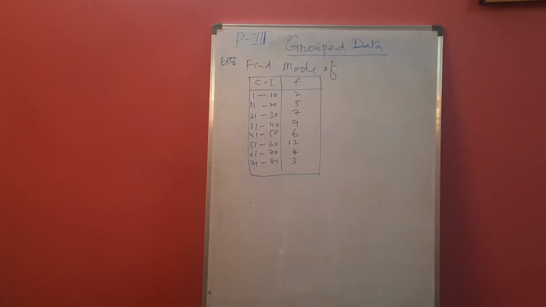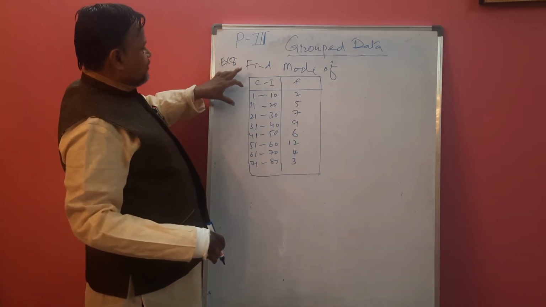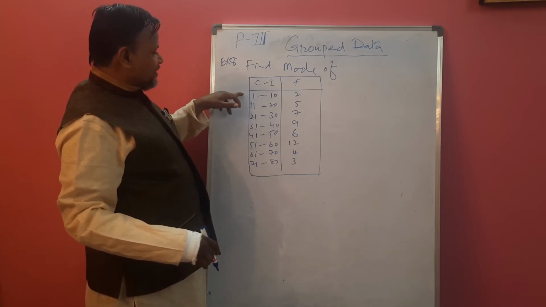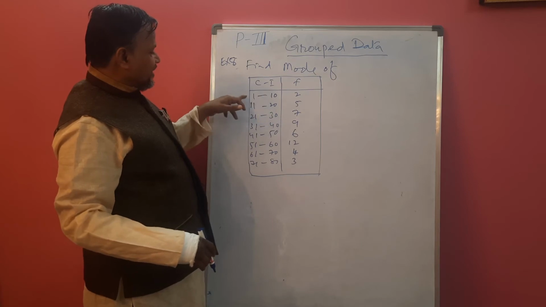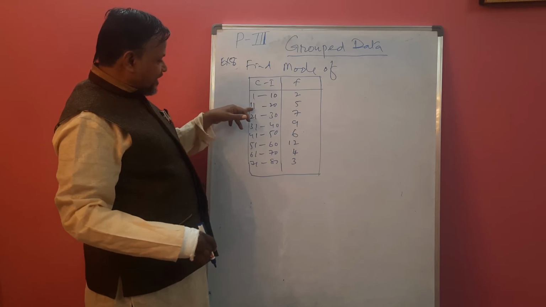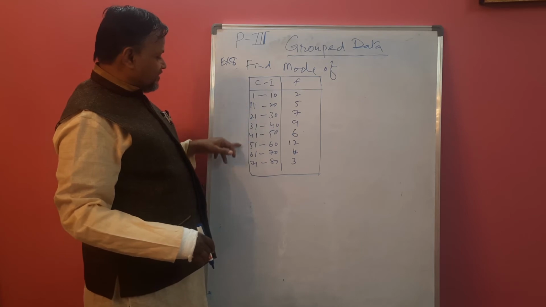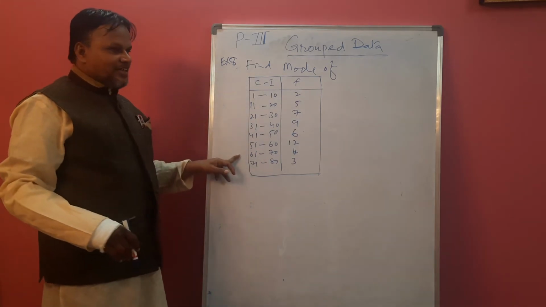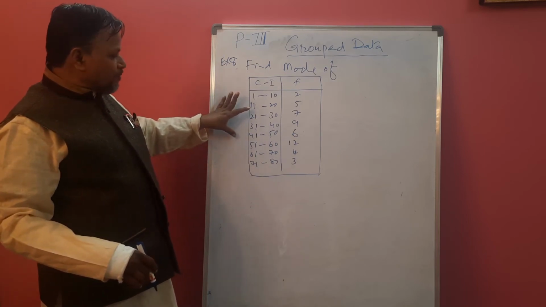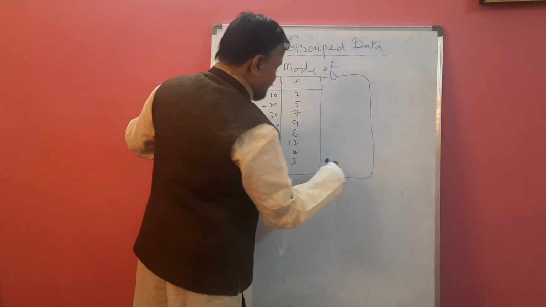Now example 8, find the mode. Here it is just like example 7, but our difference is that the class interval is not in continuous form. It is discontinuous. It starts from 1 to 10, the next class is not from 10 to 20, it starts from 11 to 20, again 21 to 30. So this is called a discrete or discontinuous class. Whenever a discontinuous class is there, you just have to change the L value, make it continuous. Simple. You can write here continuous class interval, CI.